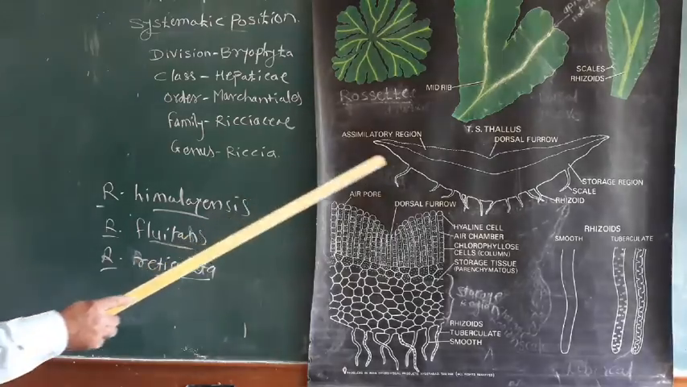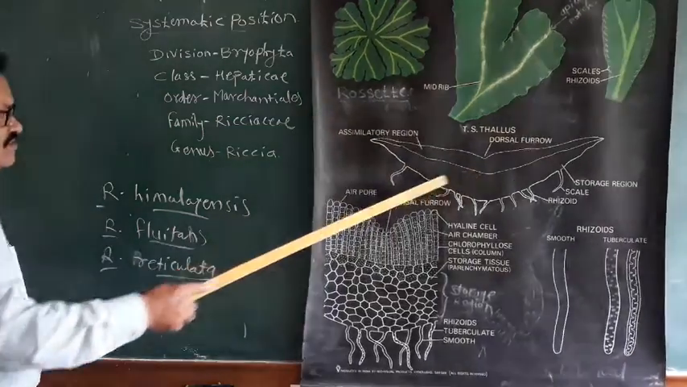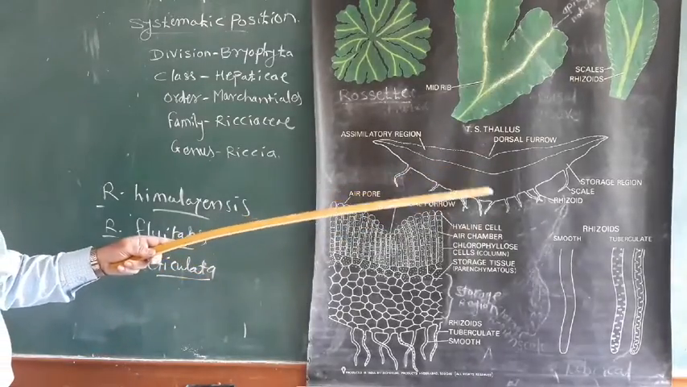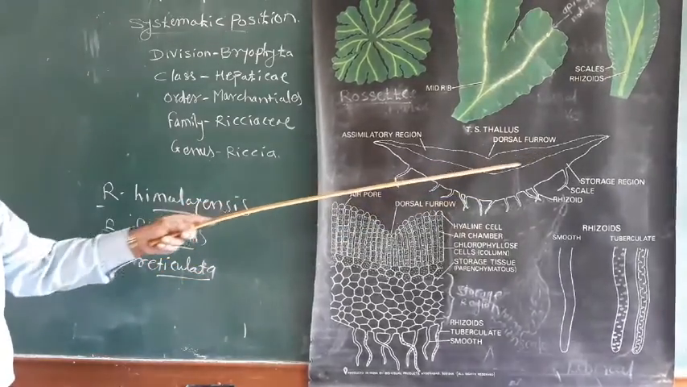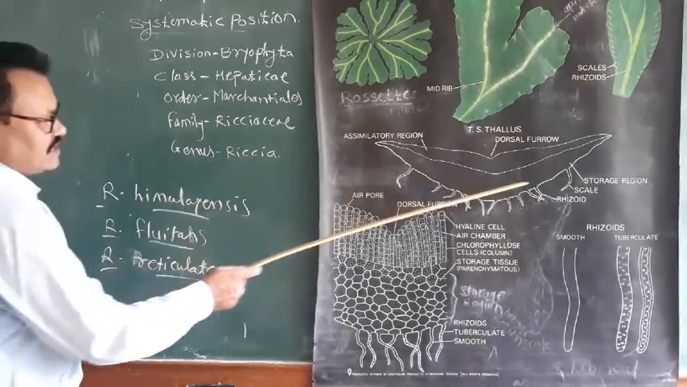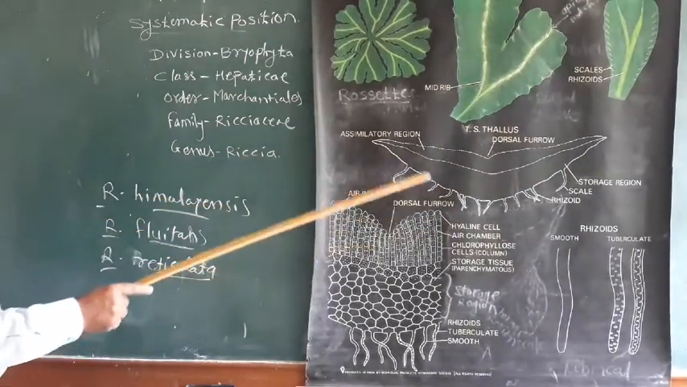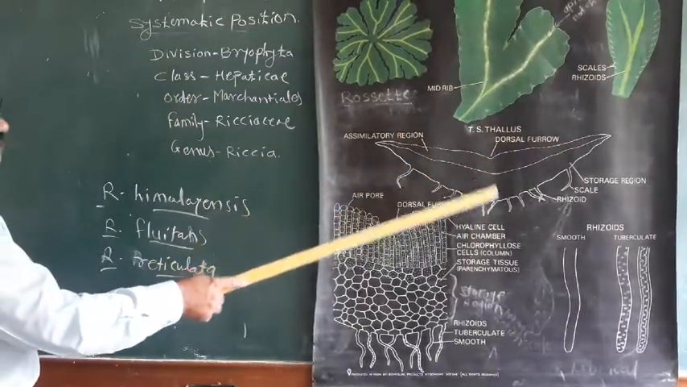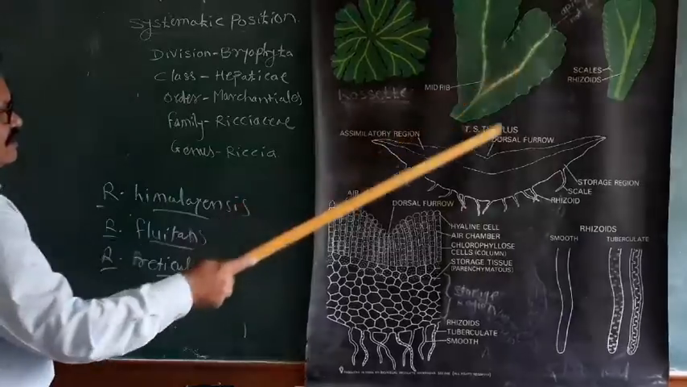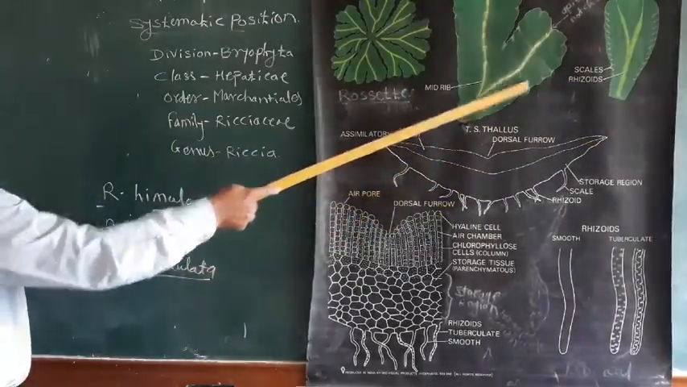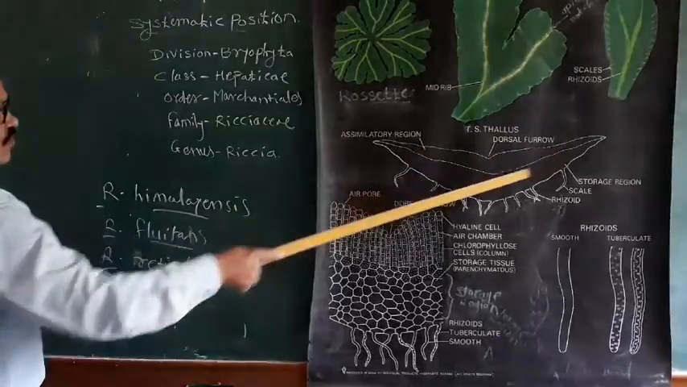Then the internal structure of the thallus. This is the internal structure of the thallus, a diagrammatic figure. It shows two regions: the upper region is the assimilatory or photosynthetic region, and the lower region is the storage region. Internally the thallus is boat shaped, because at the midrib region it is thick, and at the margins it becomes thin.